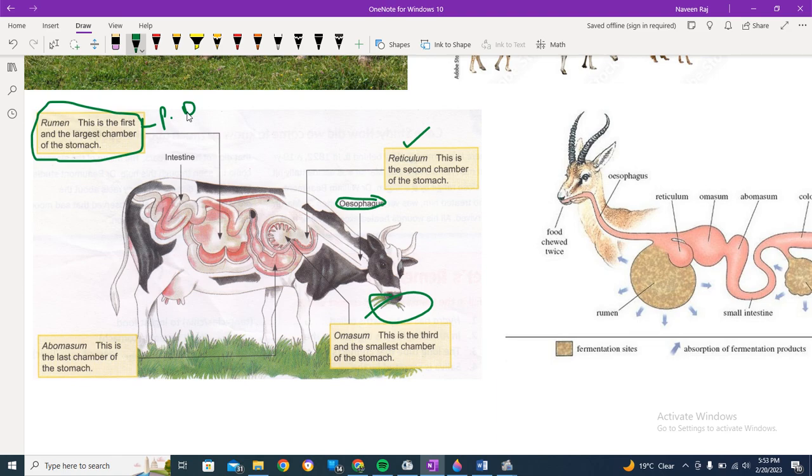So what will happen next? Some of the food may pass to the second chamber, the reticulum, then some pass to the third chamber, which is the smallest, the omasum, and then finally to the last chamber. Now, there is a point in between that we have only partial digestion. So what about the full digestion?